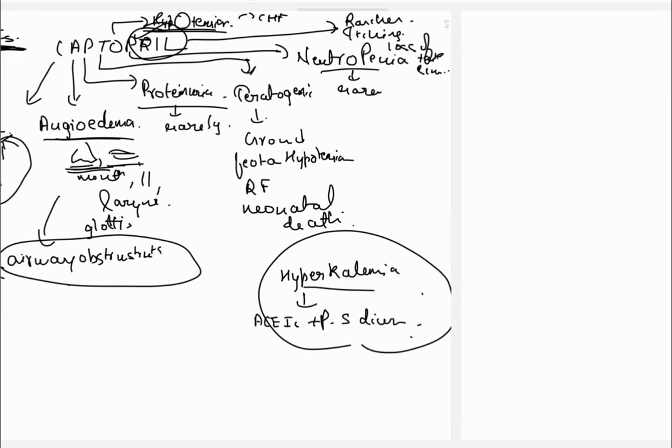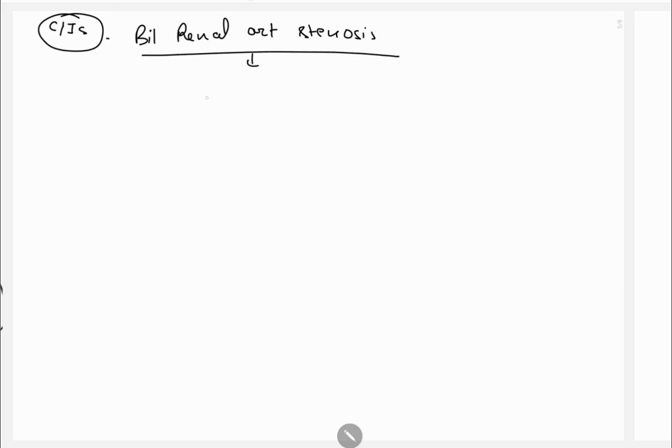Next we will see contraindications of ACE inhibitors. ACE inhibitors are contraindicated in bilateral renal artery stenosis. In this condition, what happens?